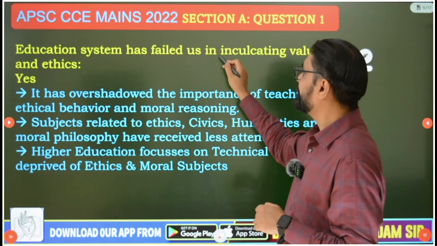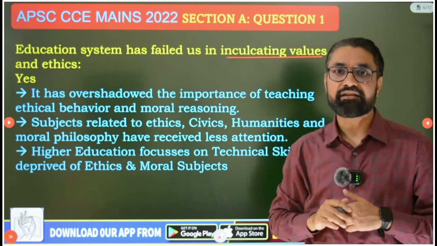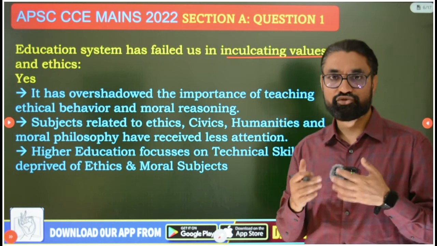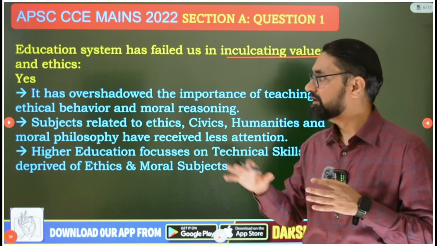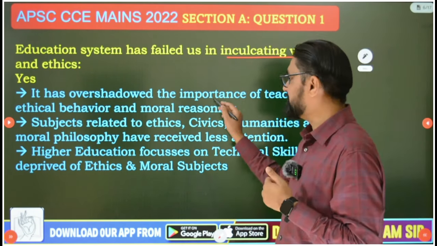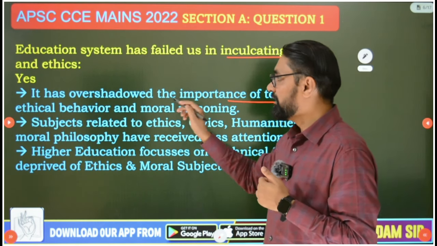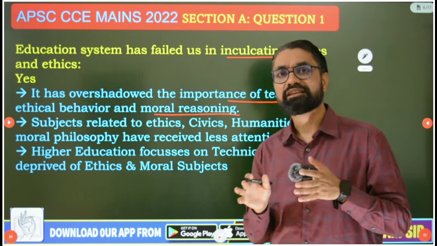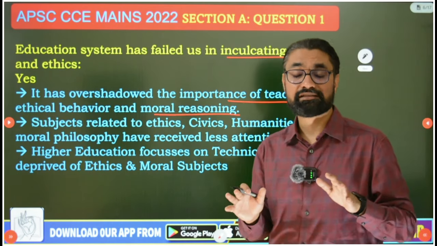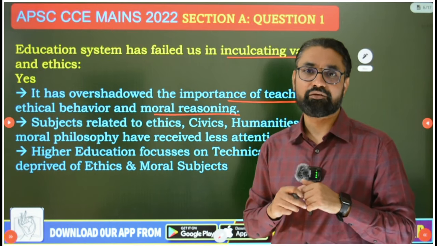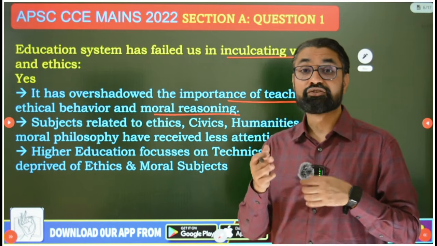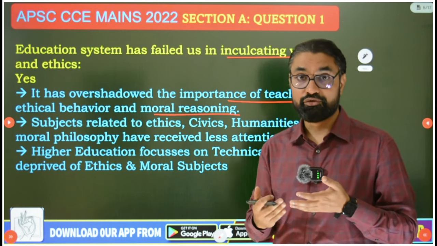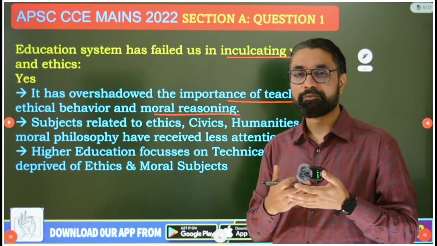Then, the education system has failed us in inculcating values and ethics. The next part, I will write as a subheading. Okay, so yes, the education system has failed us in inculcating values and ethics. Reason: because it overemphasizes the importance of academic teaching. It has overshadowed the importance of teaching ethical behavior and moral reasoning. Ethics as a subject, we haven't studied until you came here for the APSC or UPSC exam. Because UPSC has added this subject; otherwise in our education system we never had a topic of value education, moral philosophy. These papers were not there.